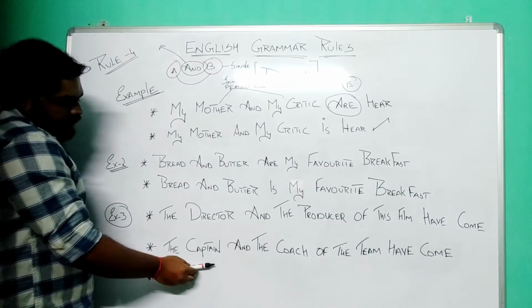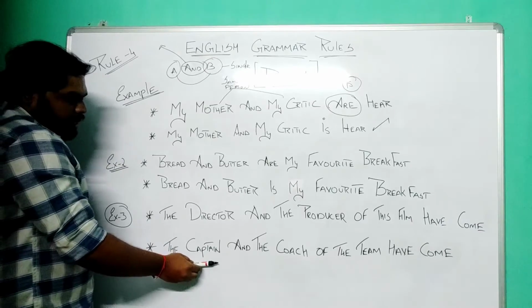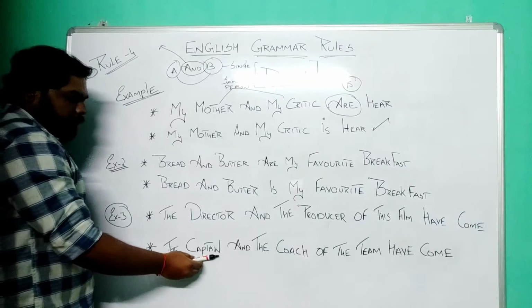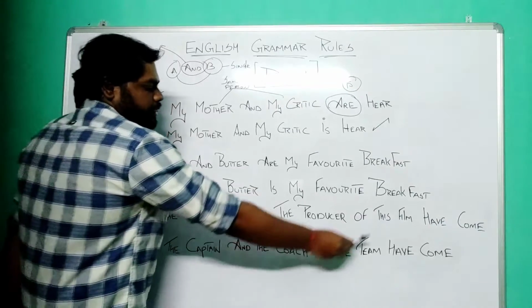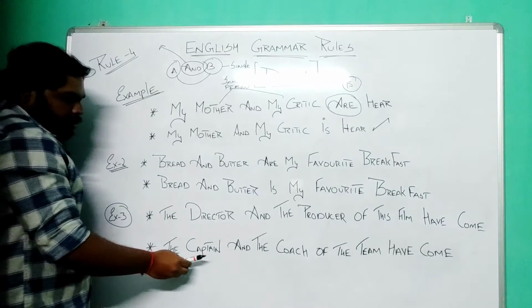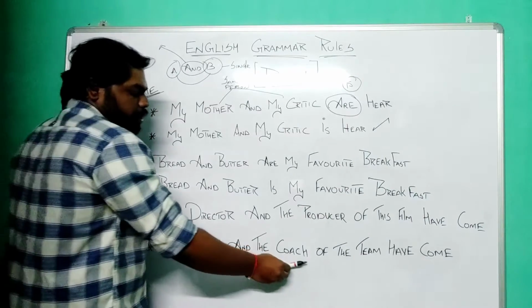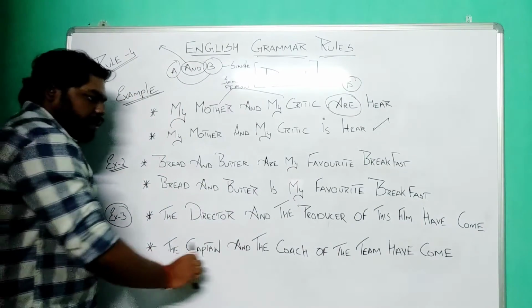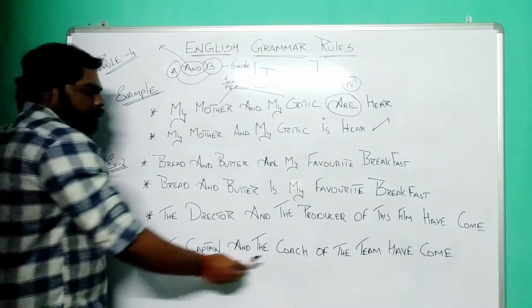In this example, we see "the captain and the coach of the team has come." The captain, who is also the coach of this team. So we are talking about the same person here. Can you understand? So the captain, who is also the coach of this team, has come. So that is the meaning of this sentence. We are talking about the same person.